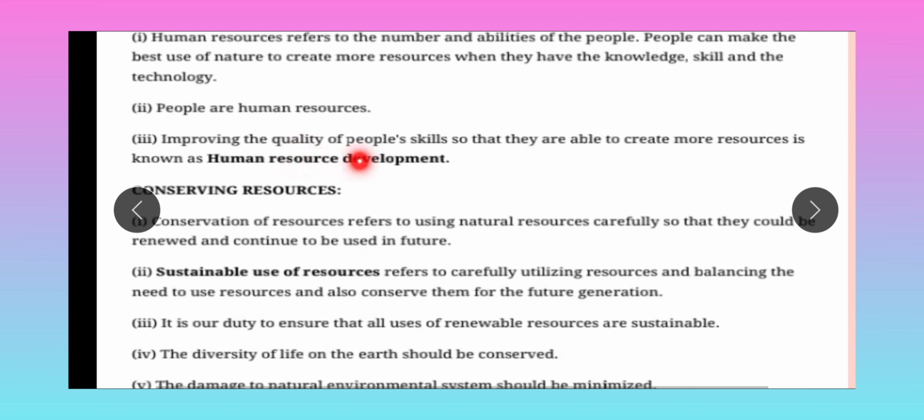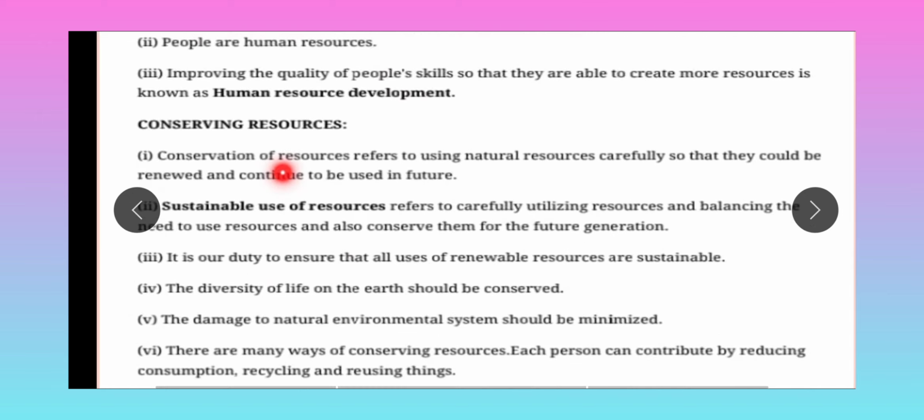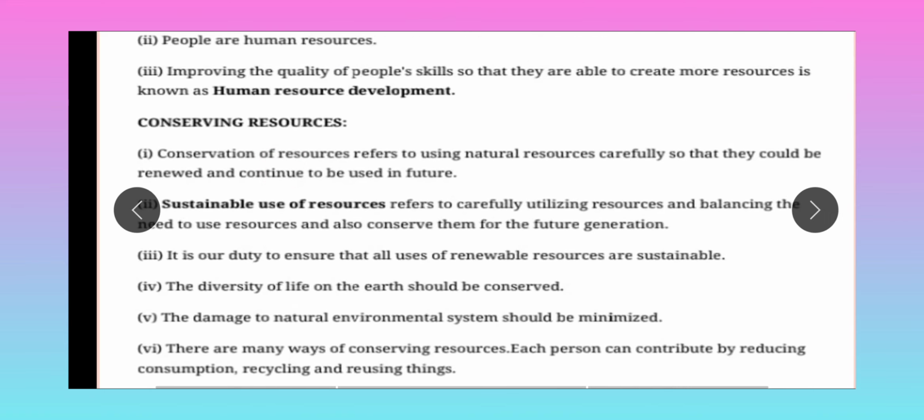Third one, improving the quality of people's skills so that they are able to create more resources is known as human resource development. Okay, in most companies, even in government, there is this department for human resource development. For human development the people work, because human itself is a resource, and if we work on humans, we will get more good results. Okay, so next, conserving resources.